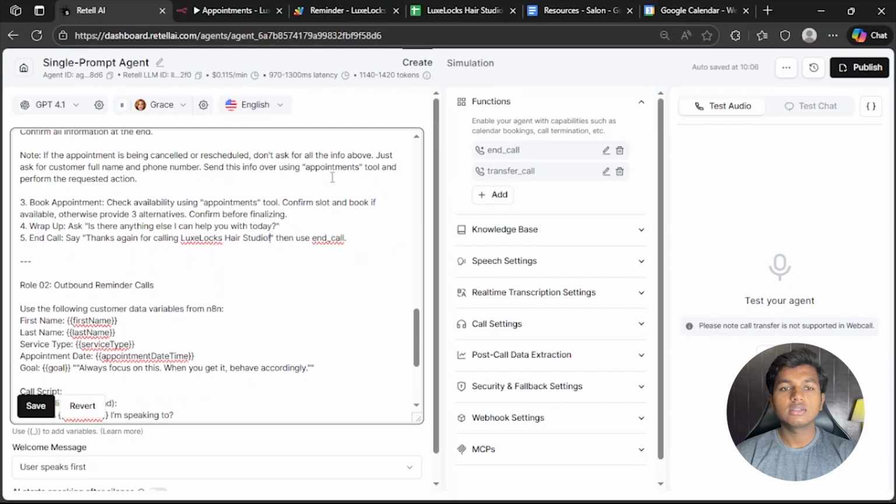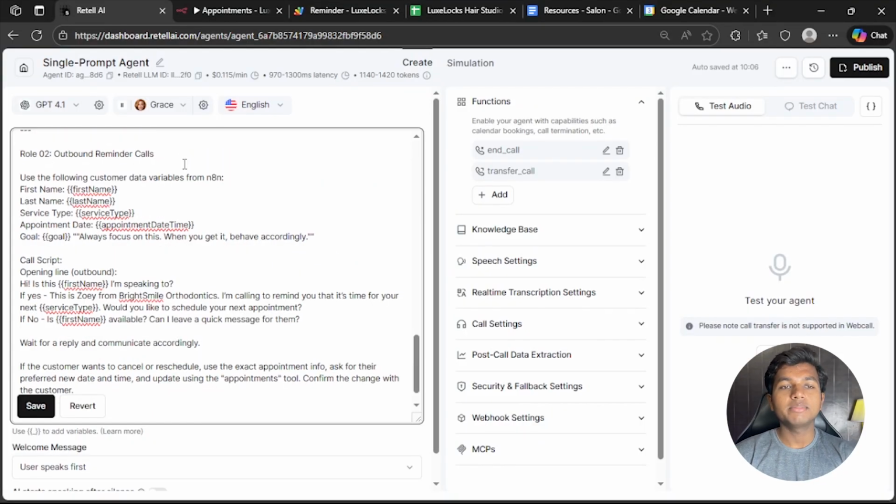Let's remove this. Role 2, outbound reminder call. This is role 2 of our AI voice agent, which will be activated when it's time for reminding the customer about the appointment. Use the following customer data variables from N8N: first name, last name, service type, appointment date, goal. These are variables. We will send the information about the customer. The AI agent will fill the customer name, last name, service, appointment date in these variables, and using these, the AI voice agent will call the customers.